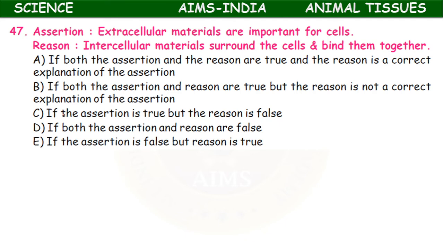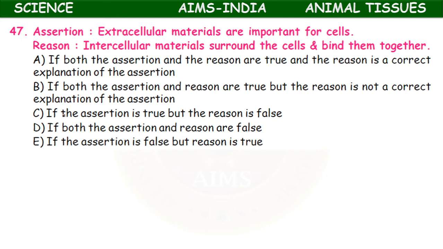If both the assertion and reasoning are true, the reason is a correct explanation of the assertion. If both assertion and reason are true, but the reason is not a correct explanation of the assertion. If the assertion is true but reason is false, if both the assertion and reason are false, if the assertion is false but reason is true. Here 5 options are there.